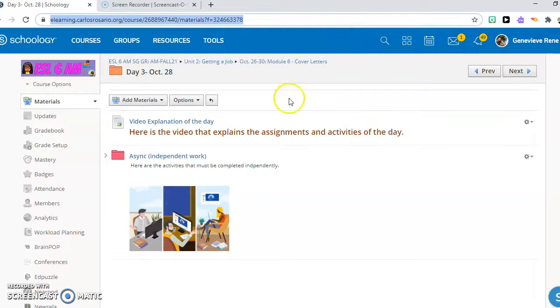So as you know, it is Wednesday. It is an async day. That means we will not meet together on Zoom as a class. Let's see what async activity you have for today.